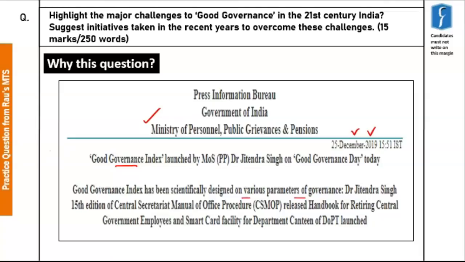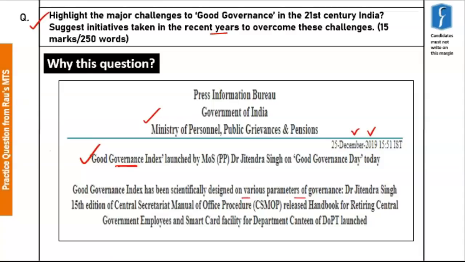The idea of the Good Governance Index involves comparing various states with regard to the initiatives they are taking in this direction, so as to facilitate cooperative and competitive federalism in India. The index revolves around the major initiatives being taken at the center and state level. Thus, the initiatives of recent times have become very important, and hence we have framed a question of this form.